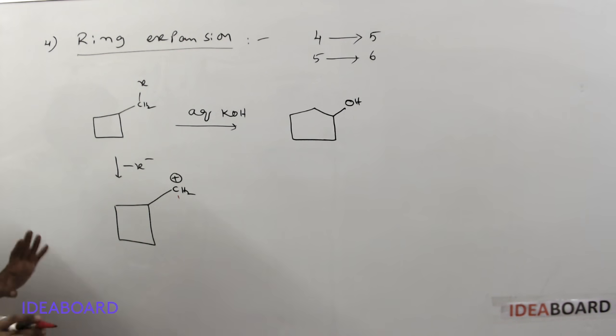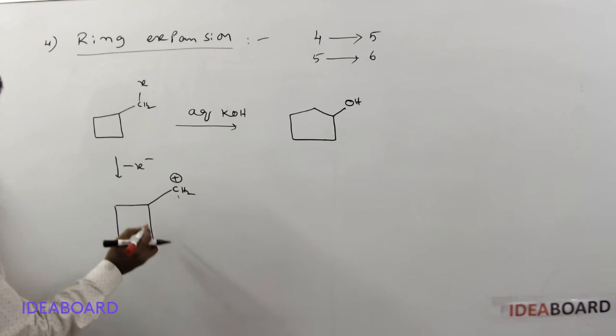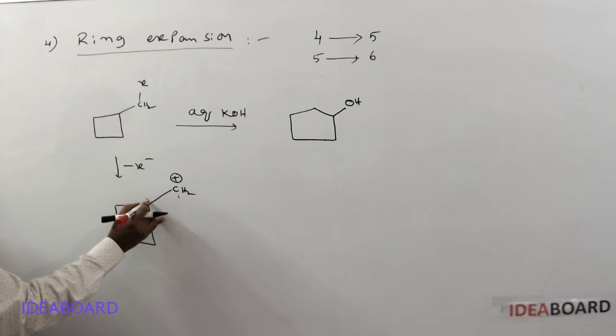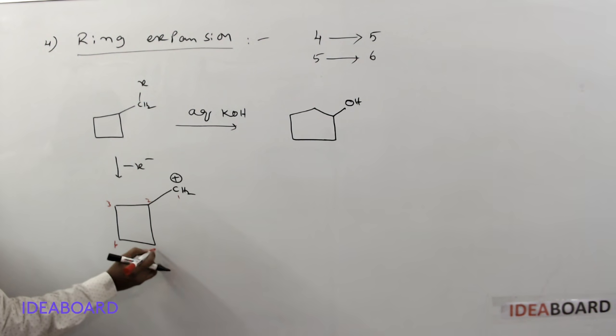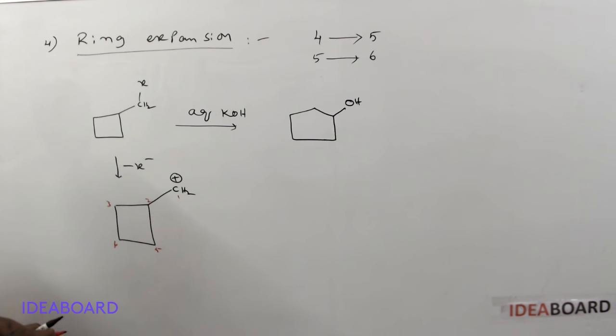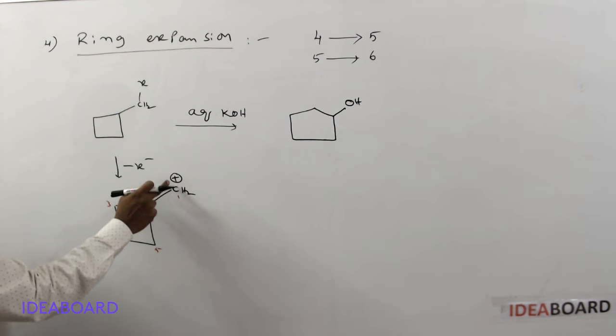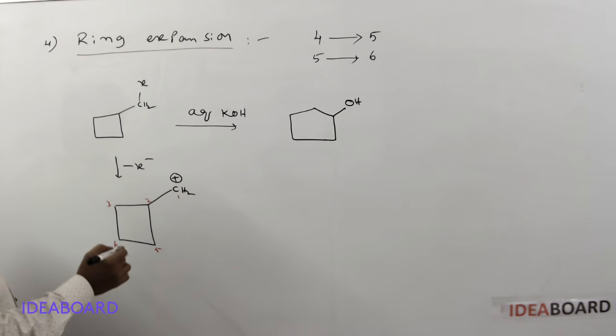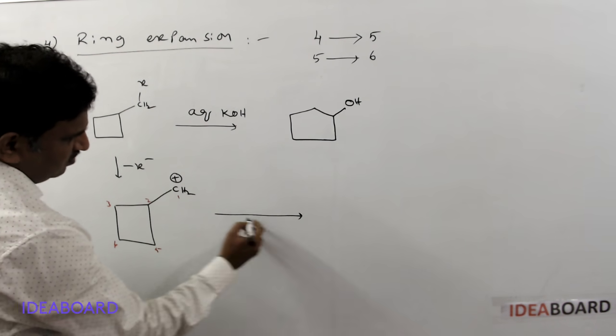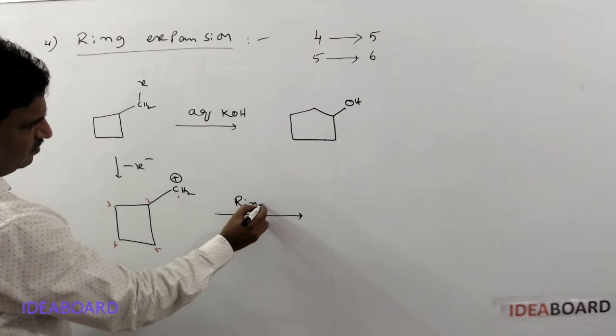It is not the IUPAC numbering. For our understanding I am giving it: this is 1, this is 2, this is 3, this is 4, and this is 5. So we have totally 5 atoms. I give the numbering beginning with the positively charged carbon. After that, what happens by the ring expansion process?